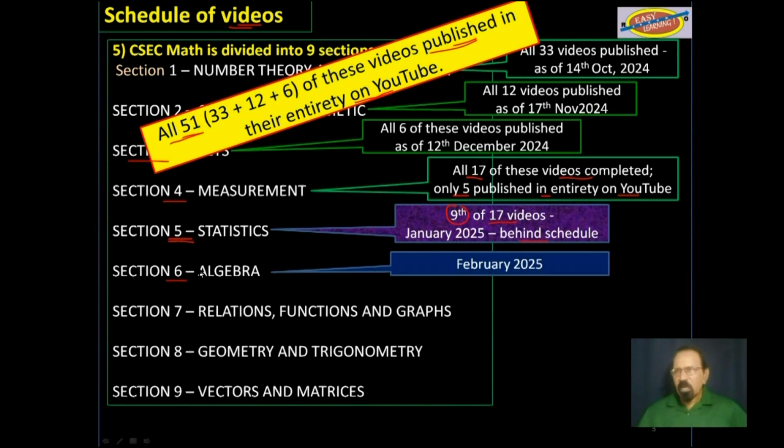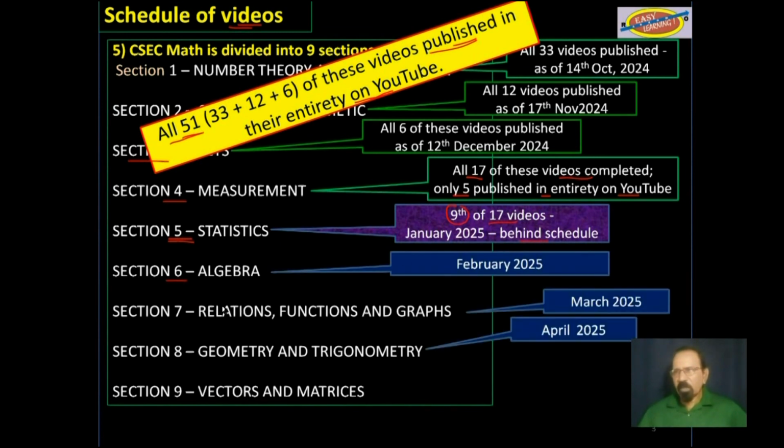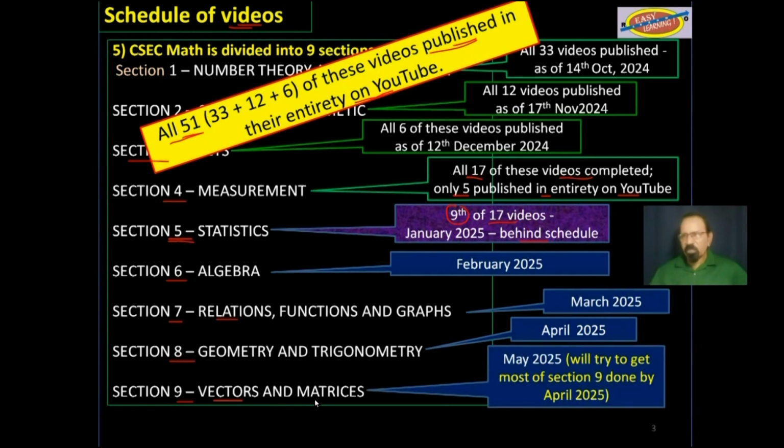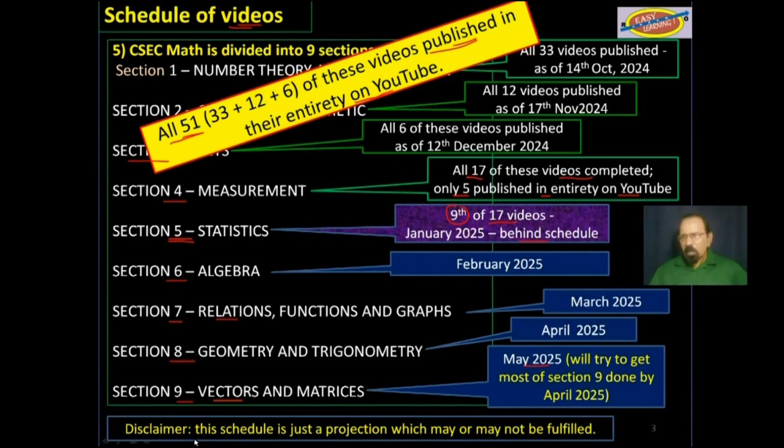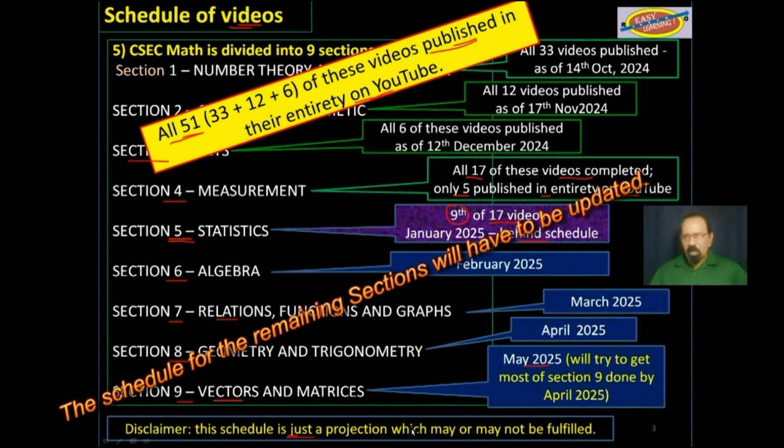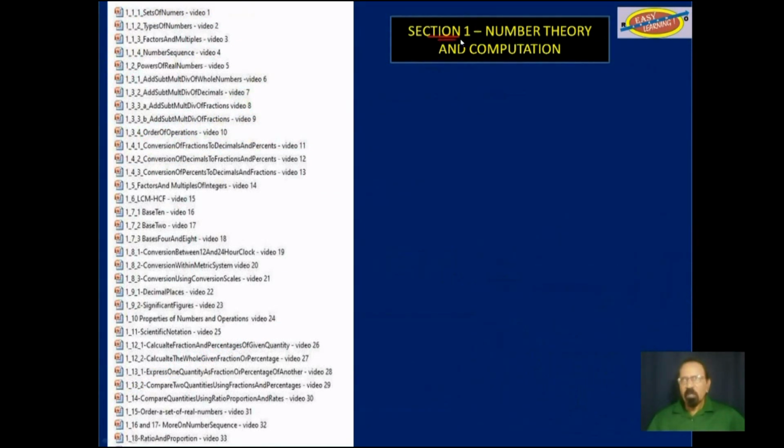Section 6, algebra, then after that, section 7, relations, functions, and graphs, section 8, geometry and trigonometry, and finally, section 9, vectors and matrices. As I said, I am far behind schedule. Hence, this disclaimer, it was just a projection, and now it does not seem as though it will be fulfilled.